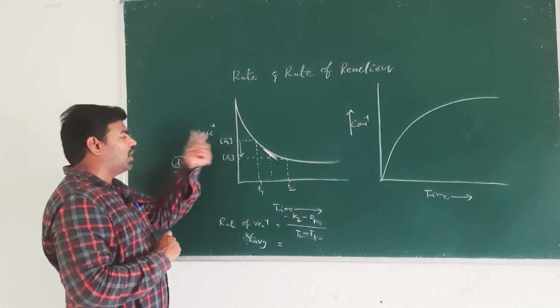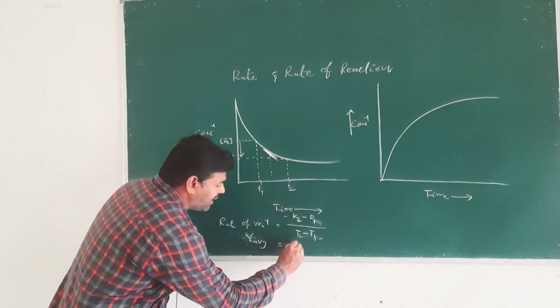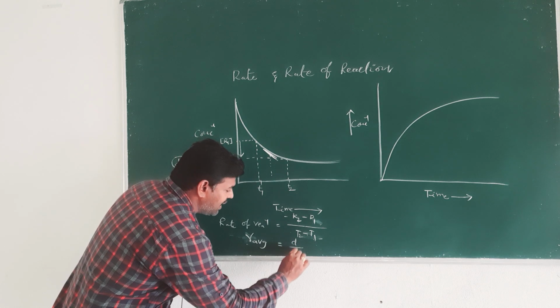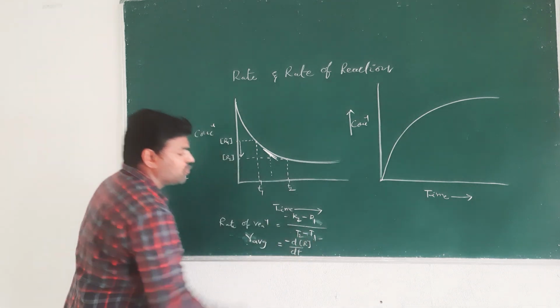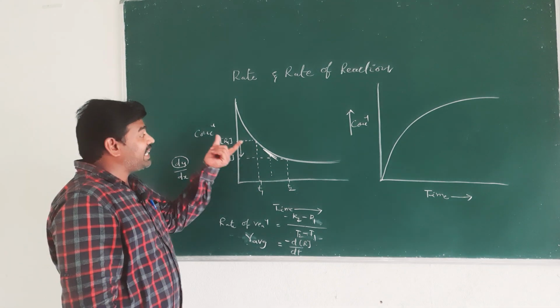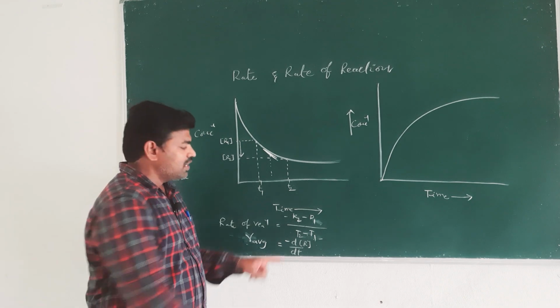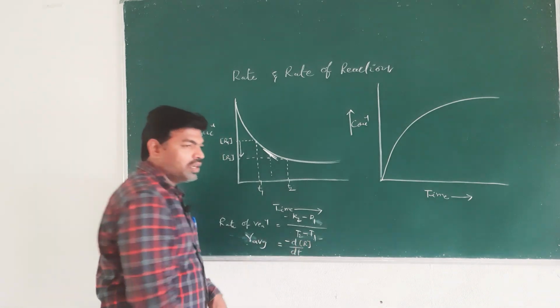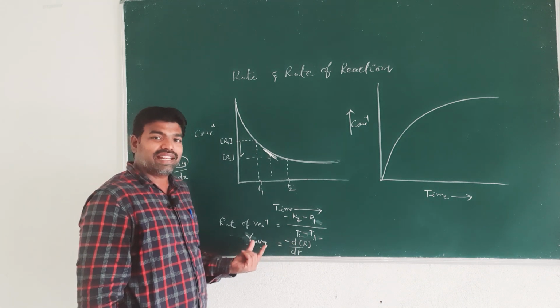Here y is concentration and x is time. So, we can write d by dt of the concentration of reactants, the slope of this curve. This slope gives the instantaneous rate.